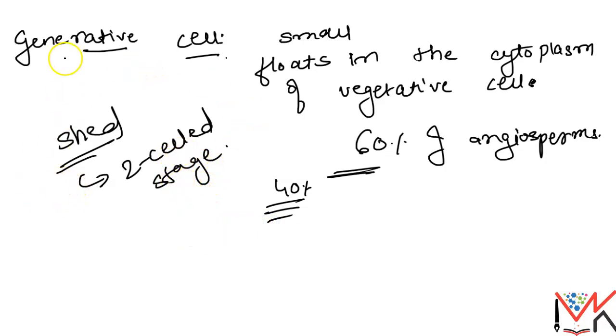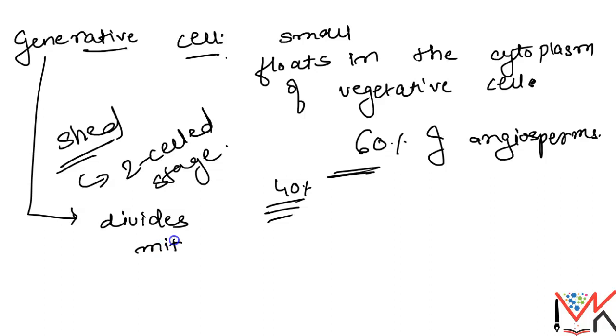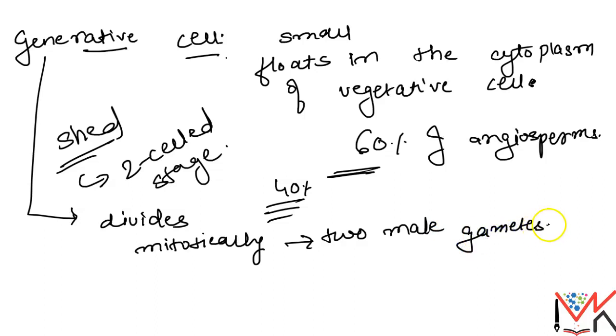The generative cell divides mitotically to give rise to two male gametes before the pollen grains are shed, and this is termed the three-celled stage.